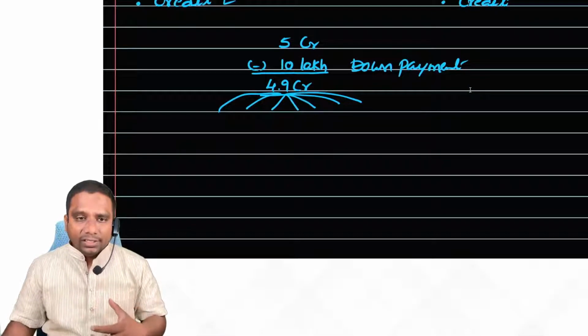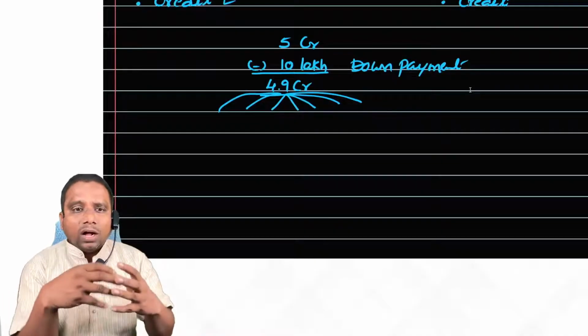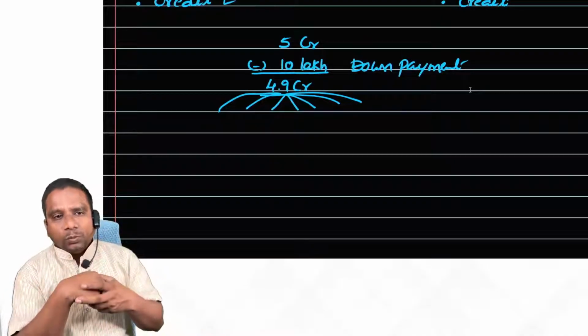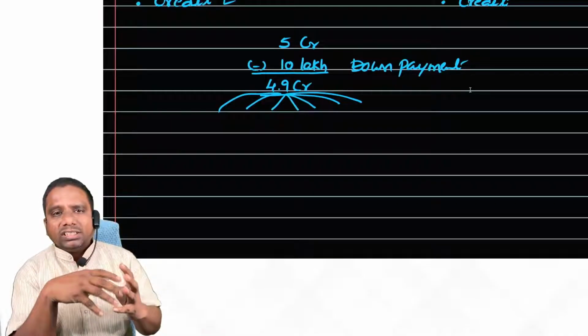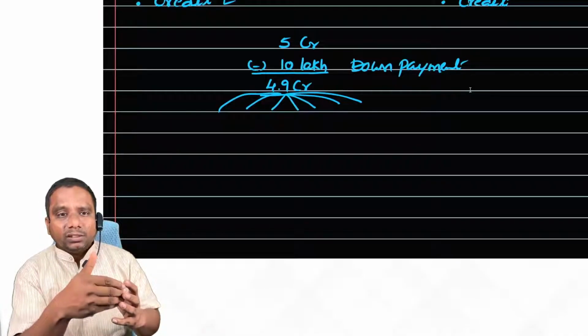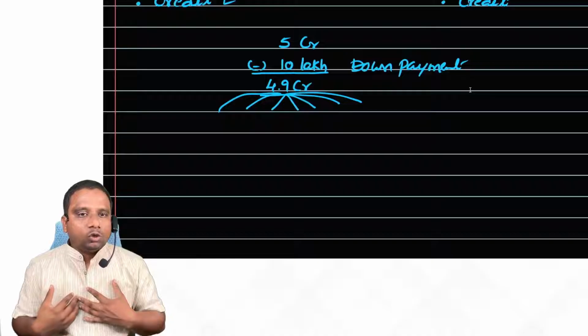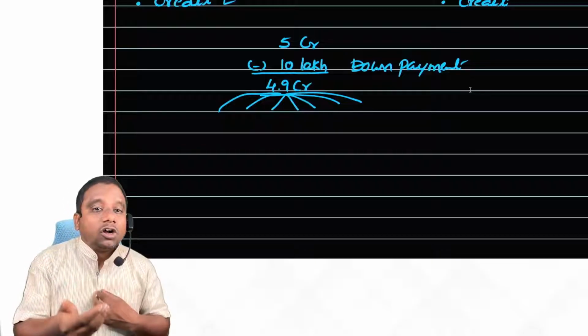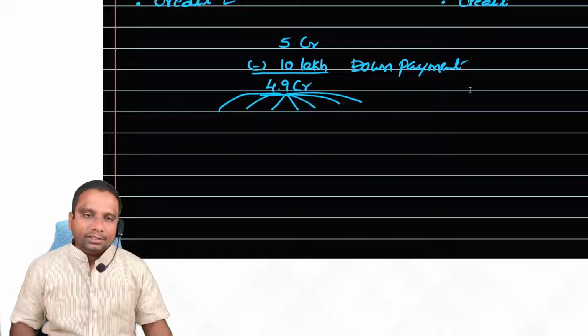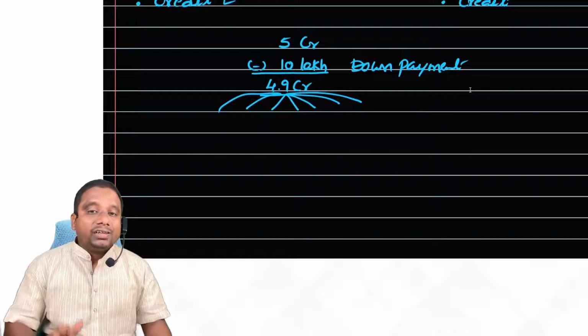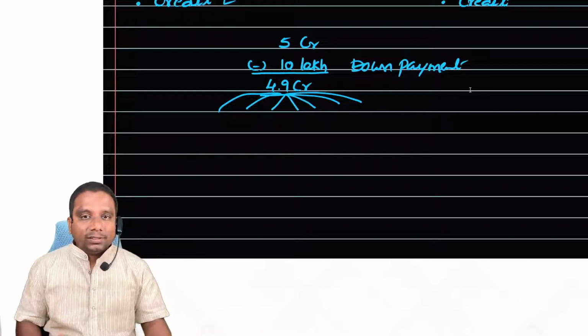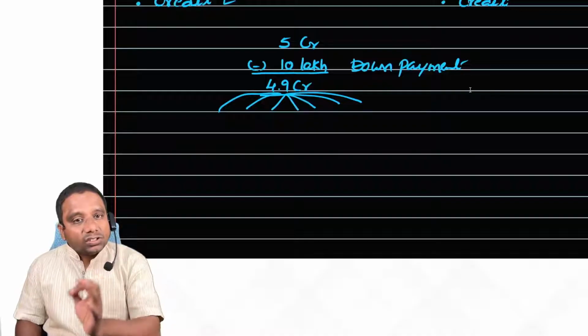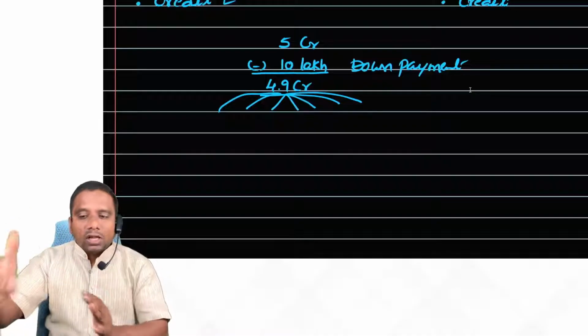So what happens here? Now the possession is transferred to me. In this transaction, the possession of the asset is transferred to me, but the ownership is not transferred. That is the condition here. The ownership is not at all transferred. Why, sir? Because the ownership is transferred only after payment of the last installment.